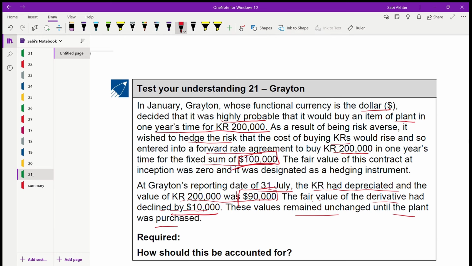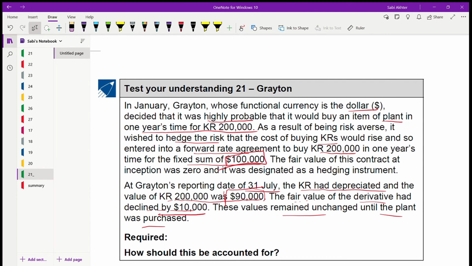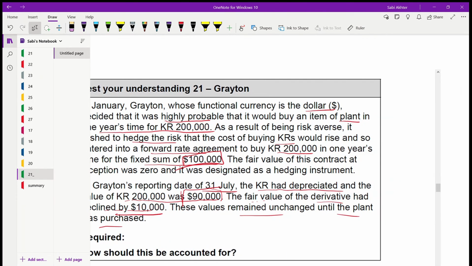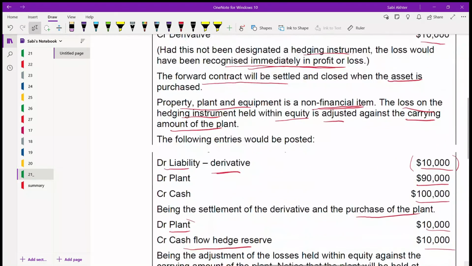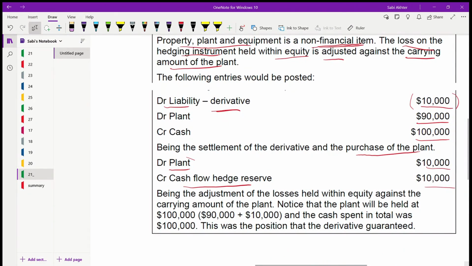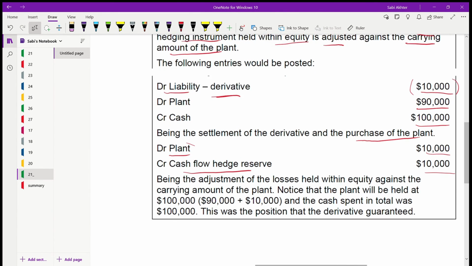And this value remains unchanged until the plant was purchased. So you'll be getting 10,000 of plant because finally you are buying it. So debit plant and you need to credit cash flow hedge reserve.